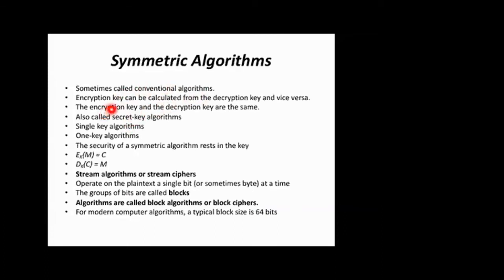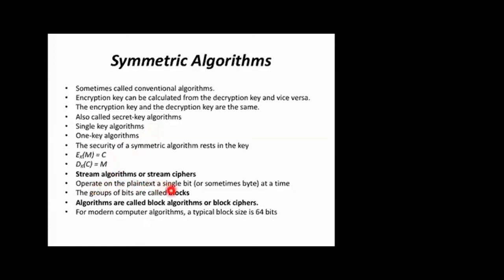The basic idea of the symmetric algorithm is that both sender and receiver will be using the same key. You send the information using a particular key K1, you encrypt it and send it. At the decryption side, the person uses the same key and decrypts it. It's also called a secret key algorithm, single key algorithm, or one key algorithm. All these are names for the symmetric algorithm.